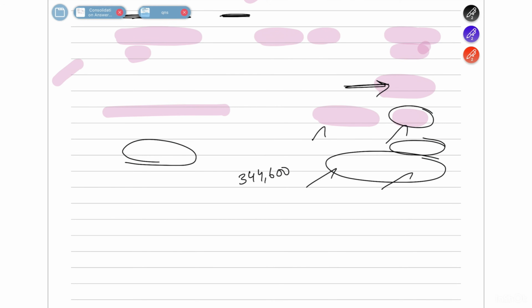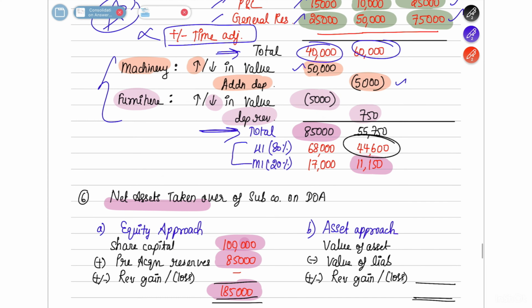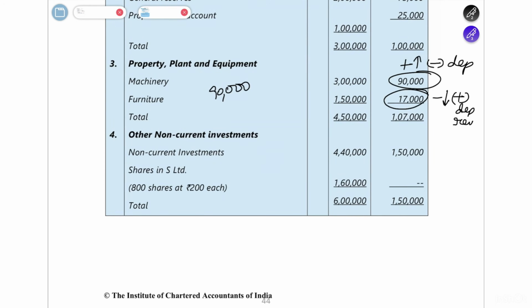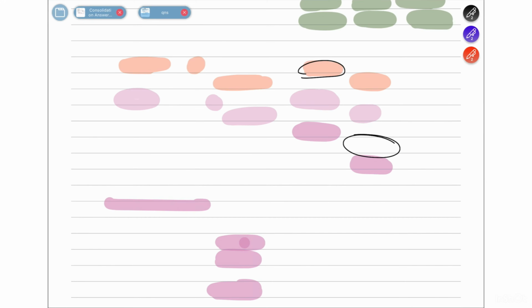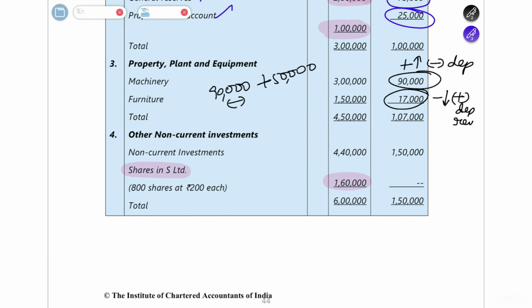Then how much is the increase in value? 50,000 is the increase in value. So 90,000 plus 50,000 minus what is the additional depreciation to be charged? I think if it's not wrong, yeah, 5,000. 5,000 is the additional depreciation to be charged. So if you do this, it's going to be 90,000 plus 50,000 minus 5,000. 1,35,000 should be the machinery balance.